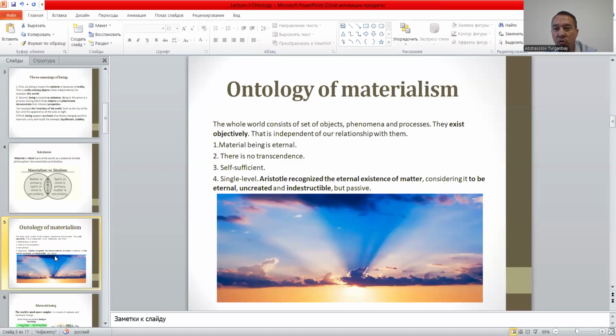So there are features or characteristics of materialism. The first one is that material being is eternal. They claim that matter is eternal. This means that this world has no beginning and no ending, and there is no transcendence. They claim that there is no spiritual world, only the world that we can see. Third is self-sufficient. So there is no need for anything from outside, they say. And the fourth is single level. Aristotle recognized the eternal existence of matter, considering it to be eternal, uncreated, and indestructible, but passive.